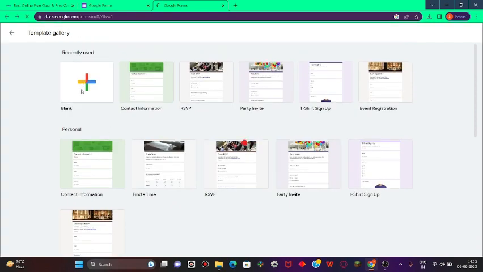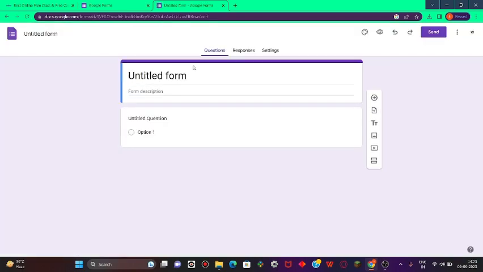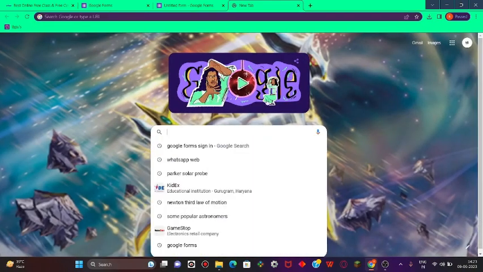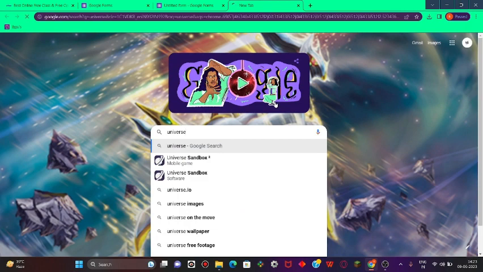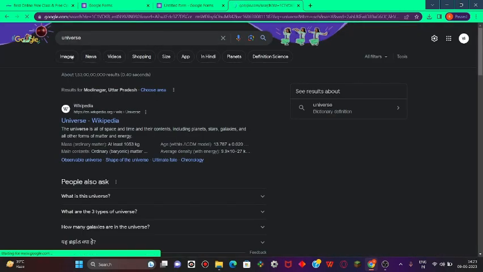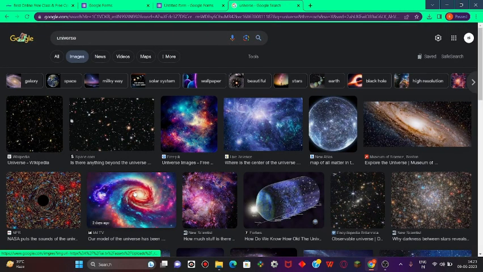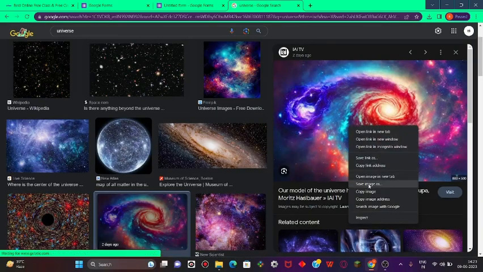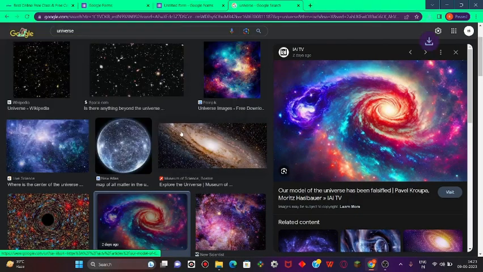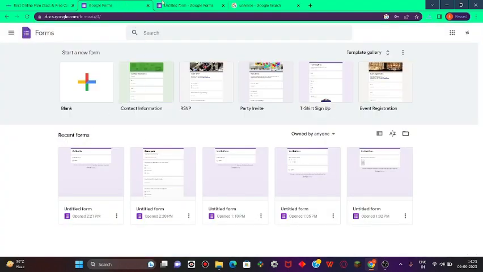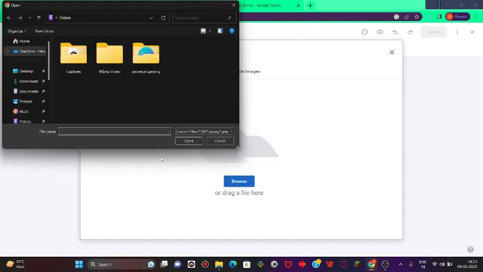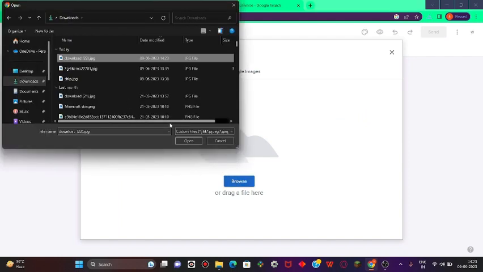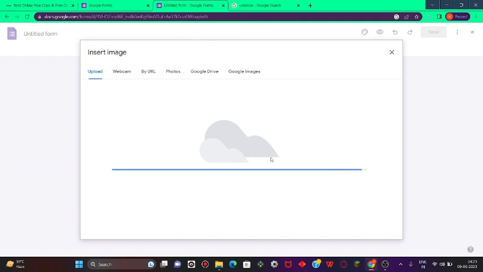And one more thing, when we create this, we can also add an image. So let's add a good image like universe. Yeah, something like this. So we are going to save this in our downloads. Then after that, we can go in the untitled form. We can upload an image with this option right here. Now it's uploading.